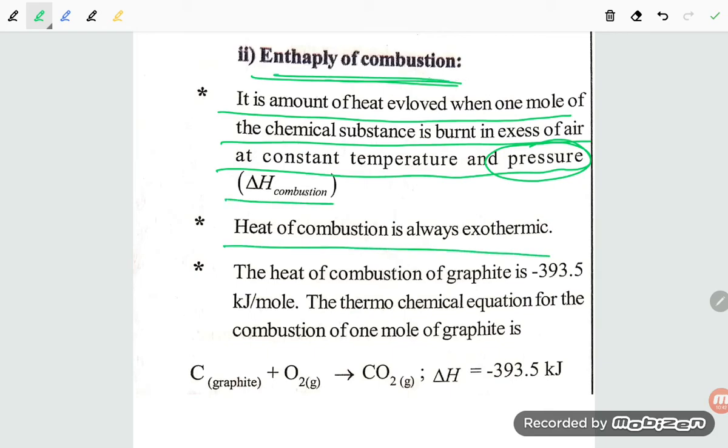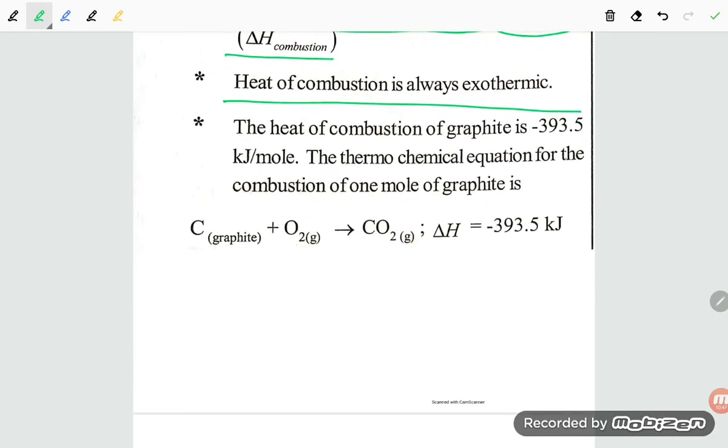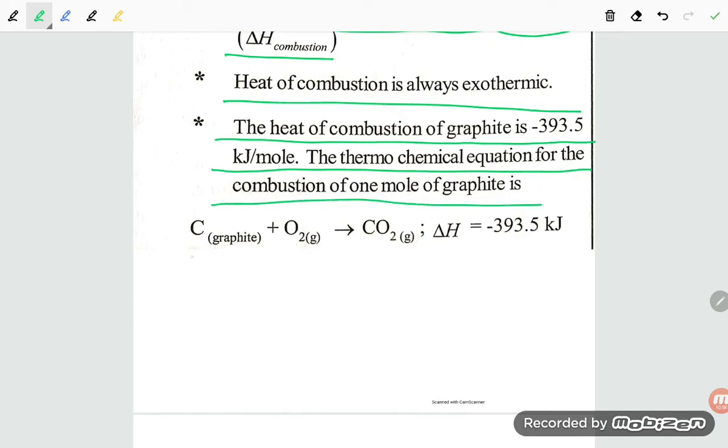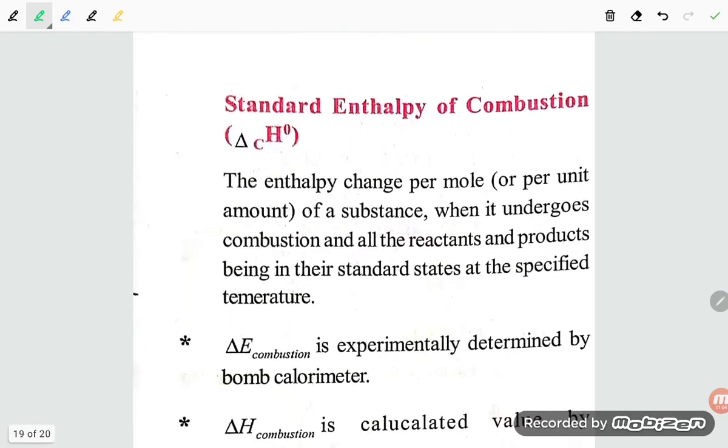Okay. Heat of combustion is always exothermic. The heat of combustion of graphite is minus 393.5 kilojoule per mole. The thermochemical equation for the combustion is 1 mole of carbon graphite plus O2 gives CO2, and delta H is minus 393.5 kilojoule.